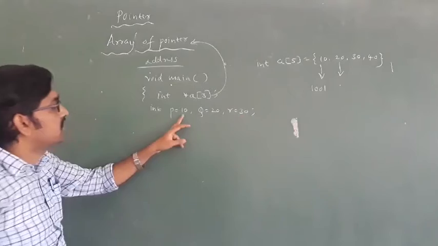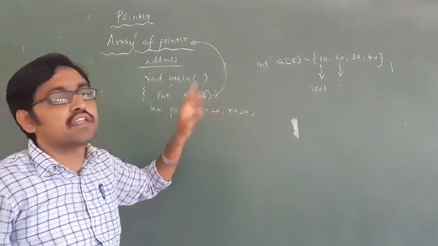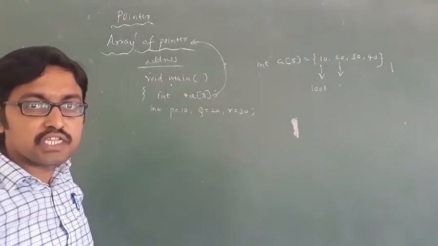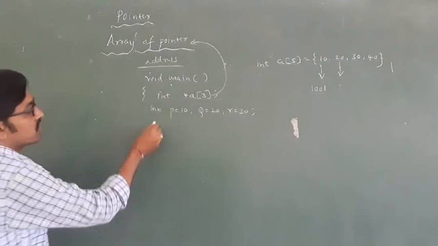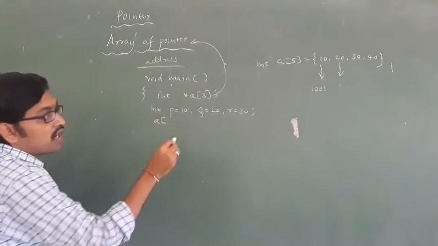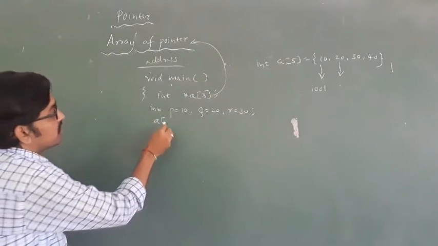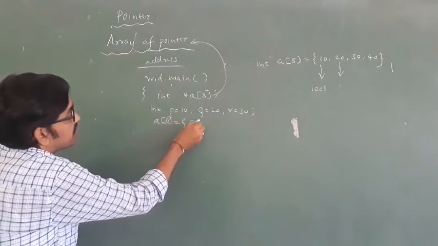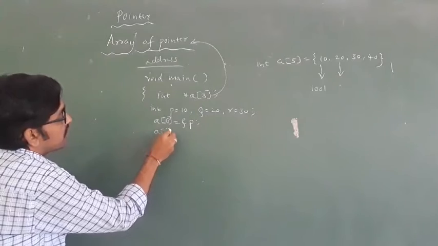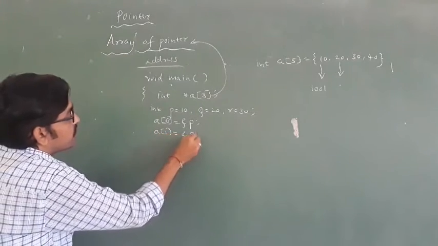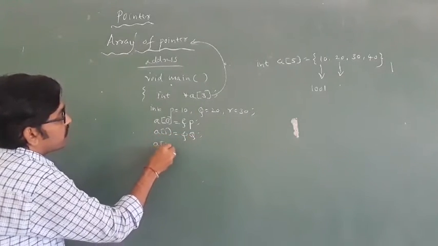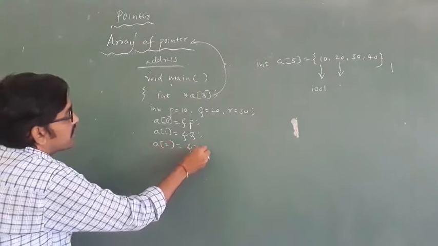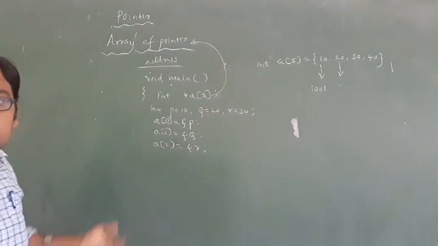I want the addresses of these. Then what do you have to do? First you have to initialize. How to assign the pointer? In a of 0, the address of p; in a of 1, the address of q; in a of 2, the address of r. Now you have to display.